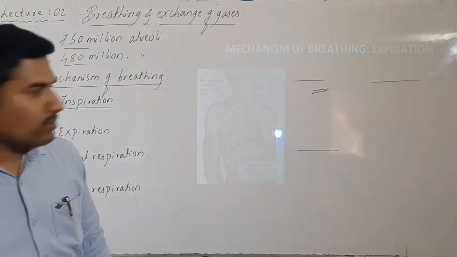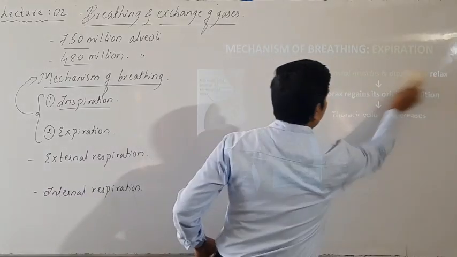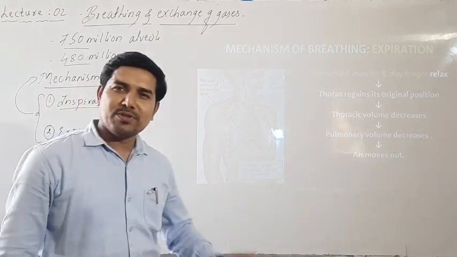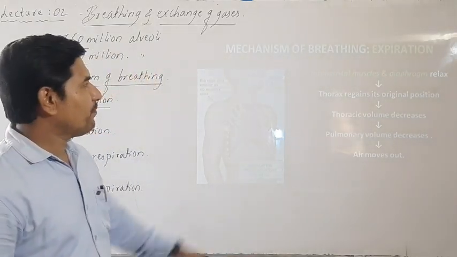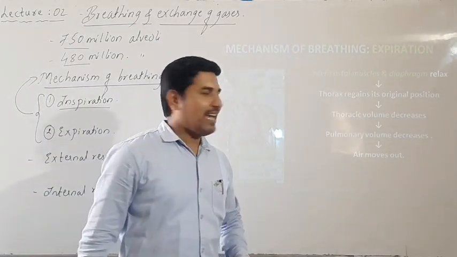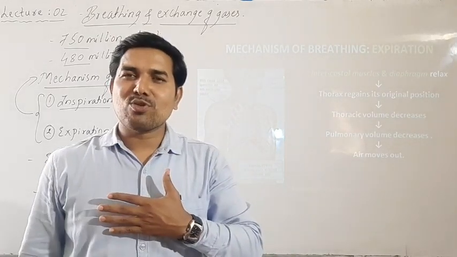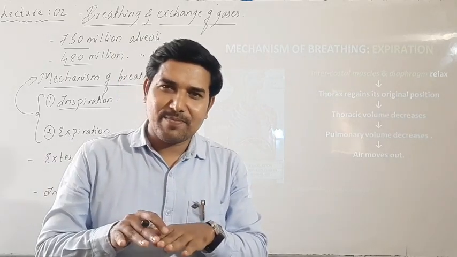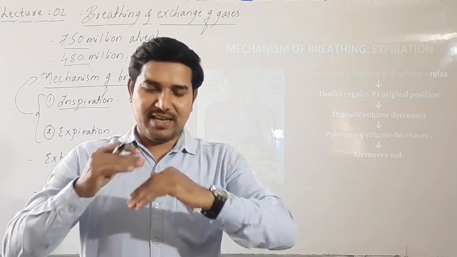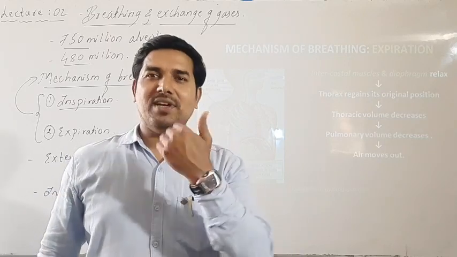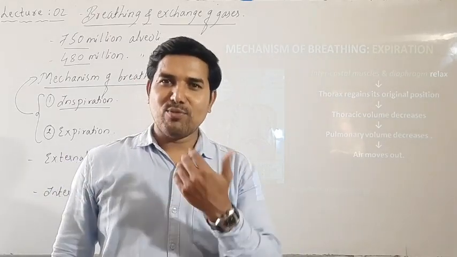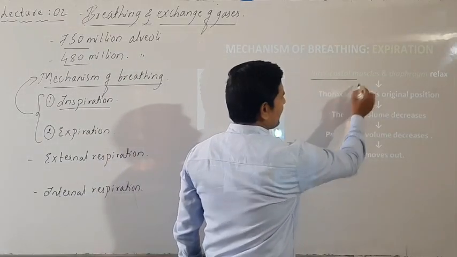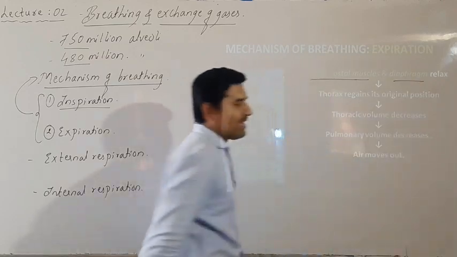Now during the process of expiration, the changes that we observe are that the intercostal muscles and diaphragm get relaxed. The internal intercostal muscles, that means external and internal intercostal muscles, get relaxed. When they get relaxed, then the air will move out of the lungs. Now look at this. Intercostal muscles and diaphragm get relaxed.